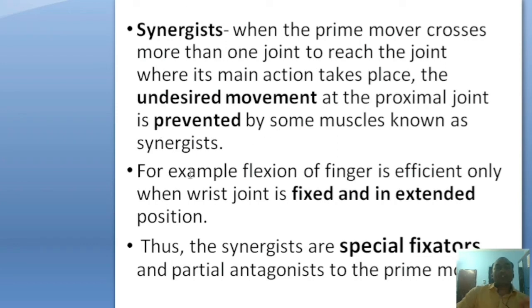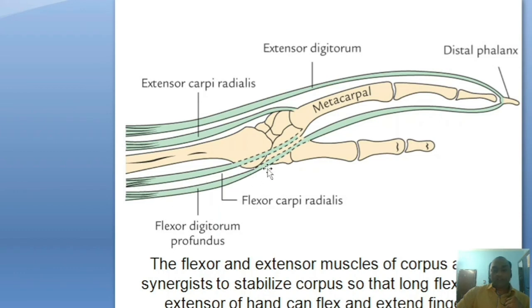For example, flexion of the fingers is efficient only when the wrist is fixed, rather than flexing and extending. So the muscles fixing the wrist joint are the group of synergists. Thus, the synergists are a special type of fixators and partial antagonists to the prime movers. In this diagram, this is the tendon of flexor digitorum profundus.